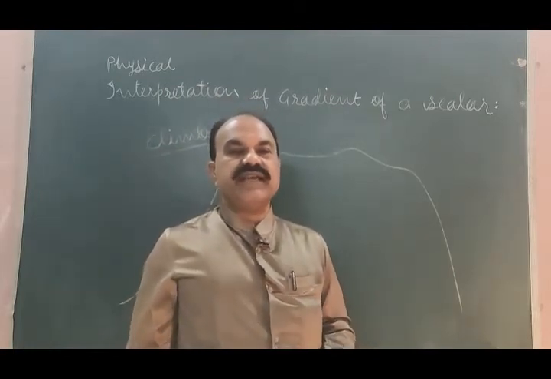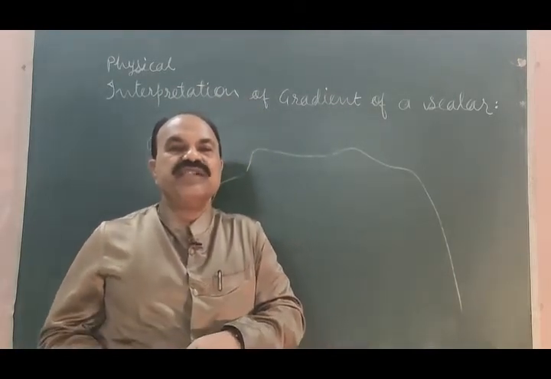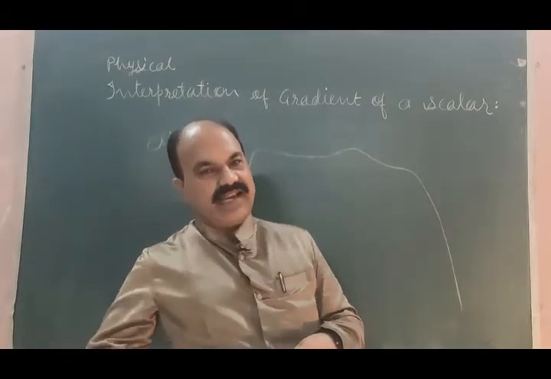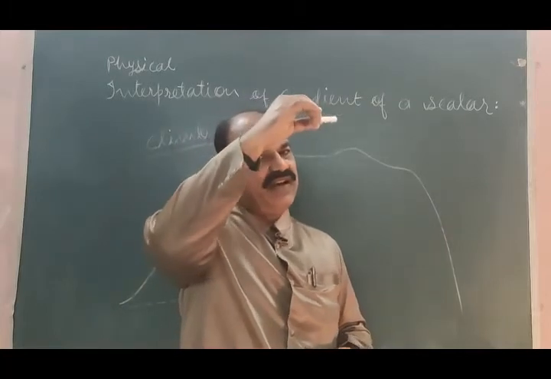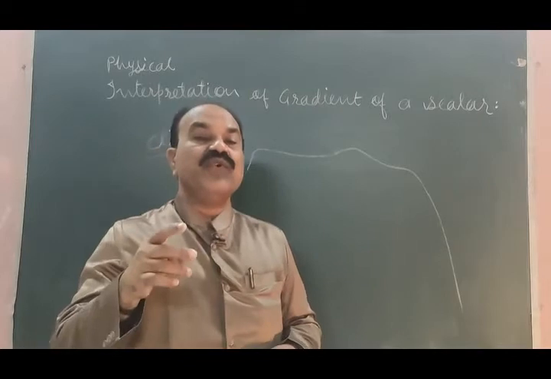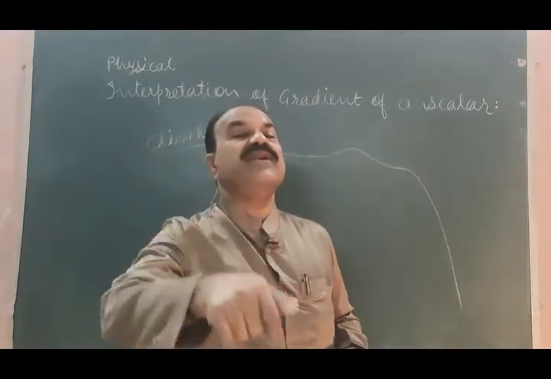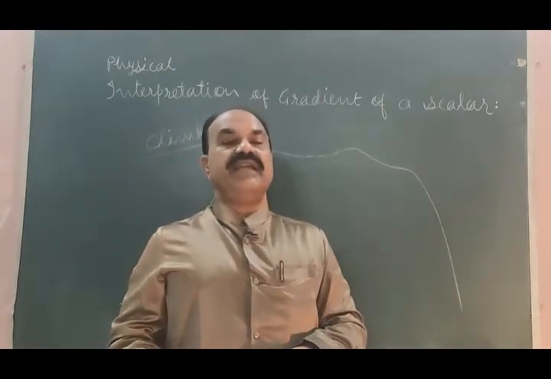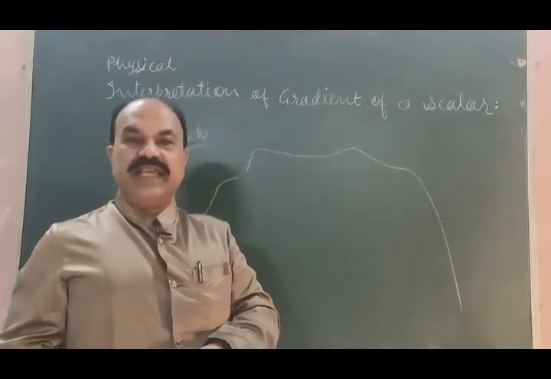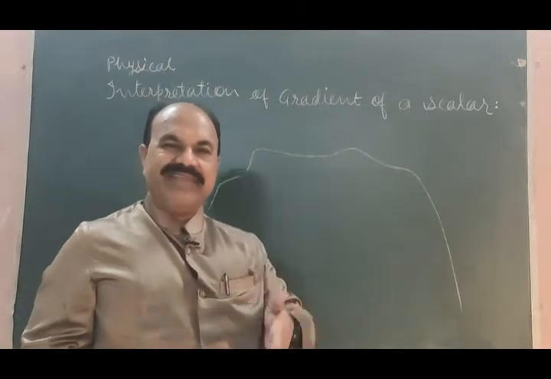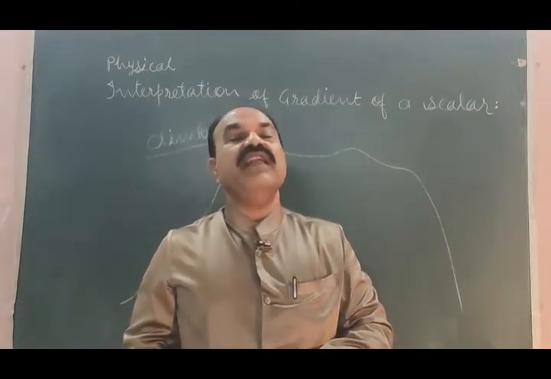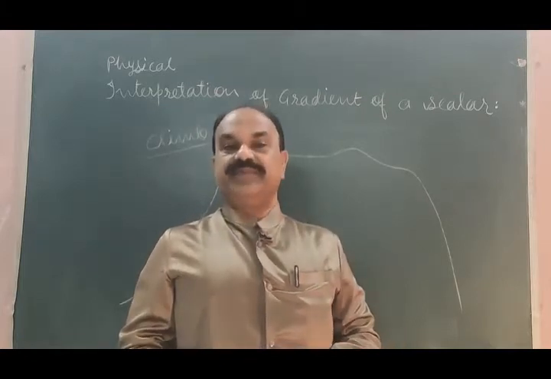So as soon as you use the gradient of a scalar field while climbing the mountain or coming down the mountain, making the force pass through the center of gravity of your body, your climb on the mountain will be safe, and coming down from the mountain will also be safe.